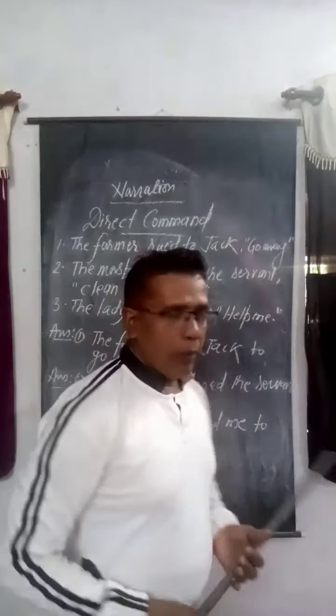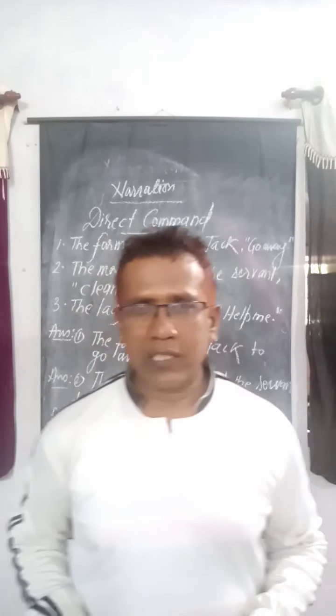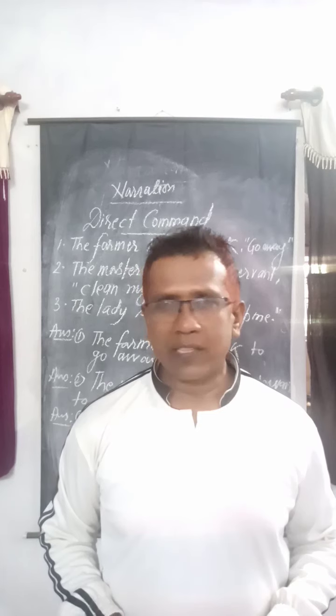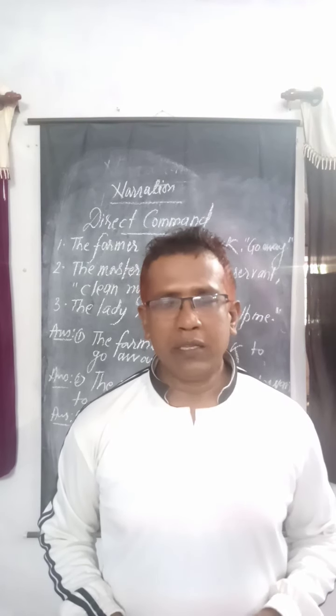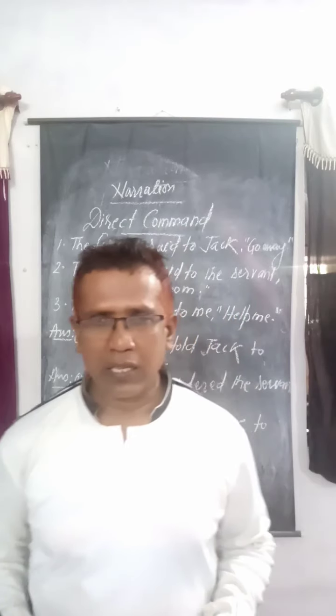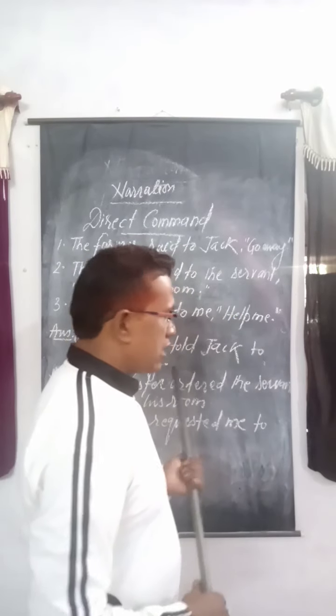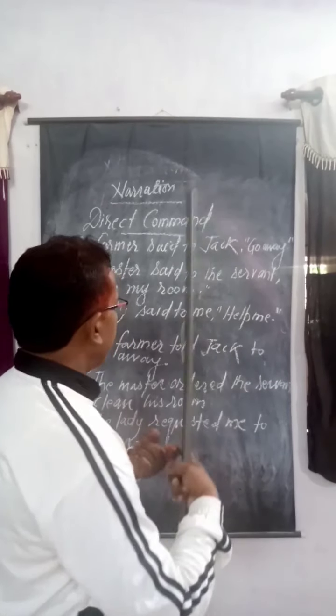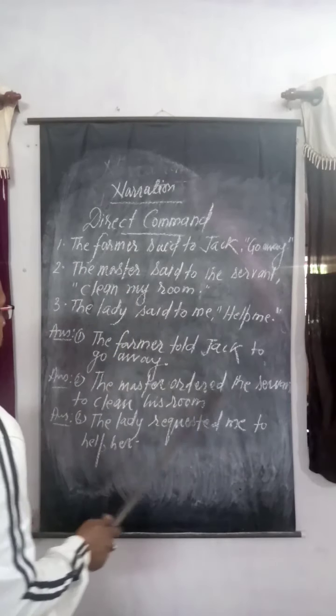Number two: in place of the comma, we don't use the conjunction that, as we did in our previous classes. In many cases we can use the conjunction that, but here in commandful sentences we generally use to to connect the reporting verb and the reporting speech.